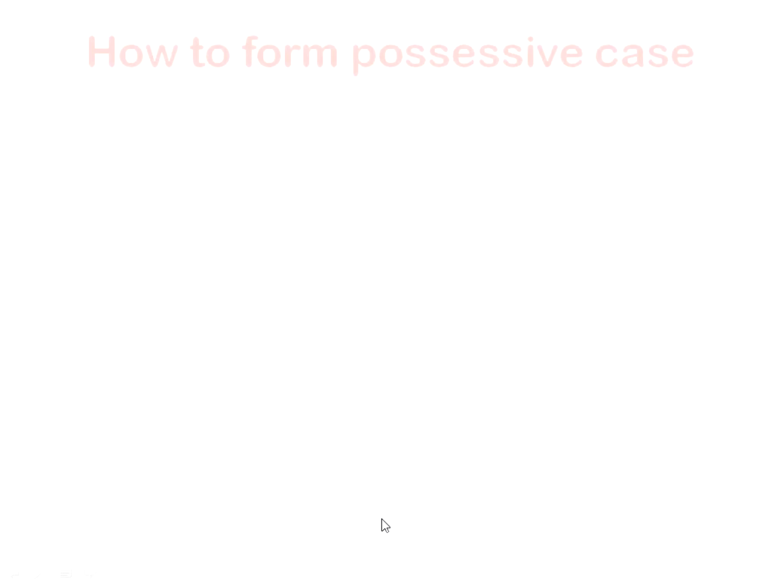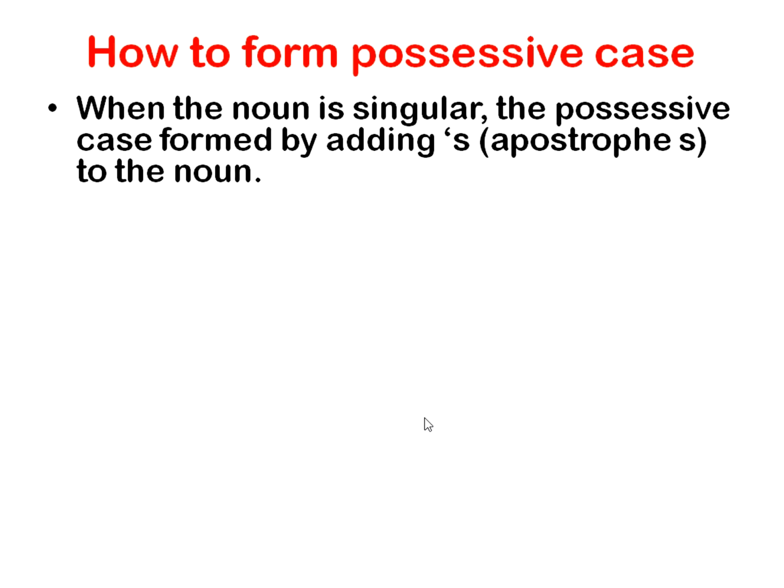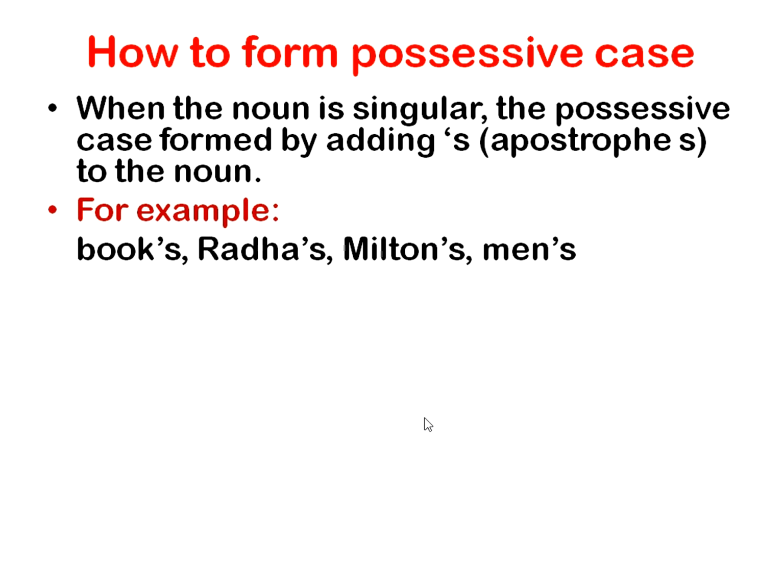Let us learn how to form possessive form here. When the noun is singular, the possessive case is formed by adding apostrophe s to the noun. For example, books. Say apostrophe s, apostrophe and s form is used because singular. Books, Radha's, Milton's, men's.